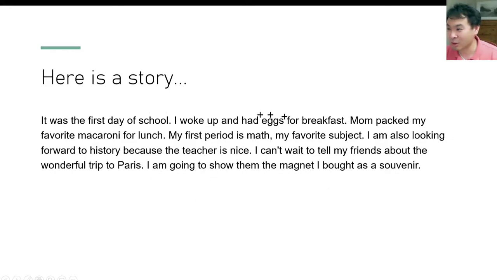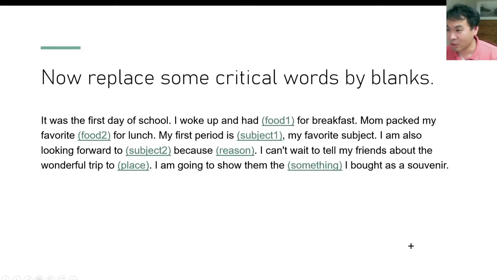So you take a regular story like this one, and then what you want to do is change some critical words, just like this. And then these are the things that I'm going to ask for user input. Okay, so if you're ready, let's start.